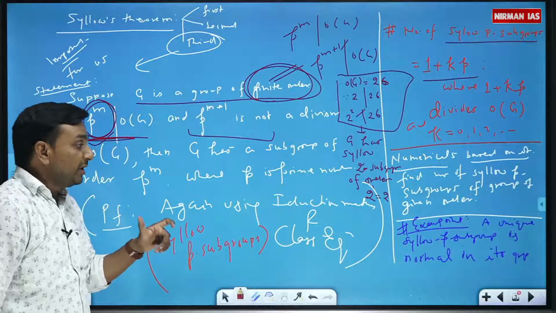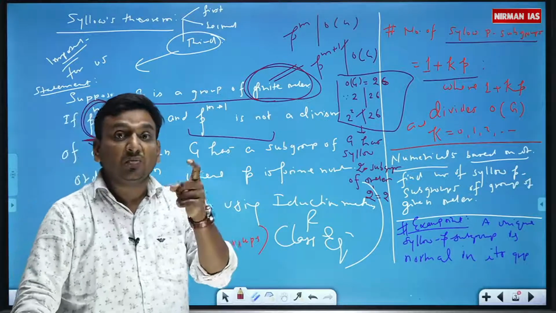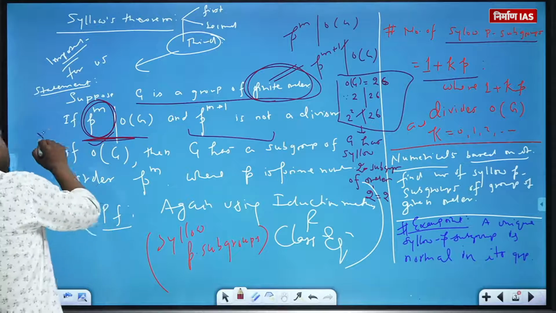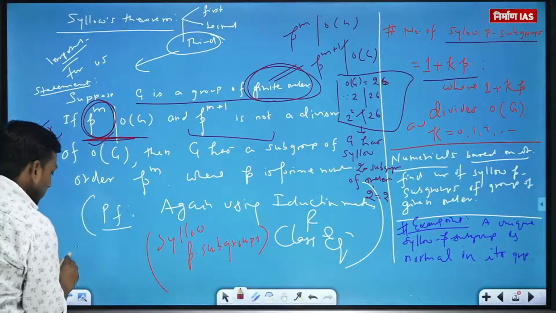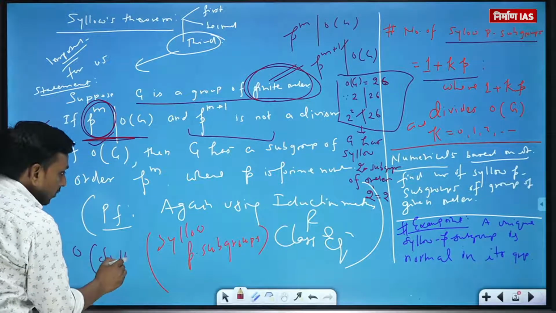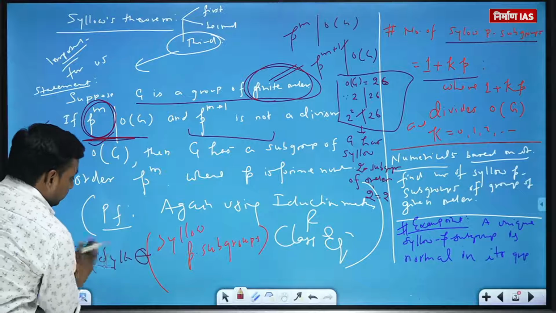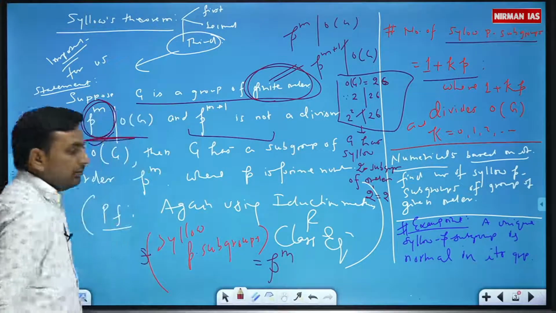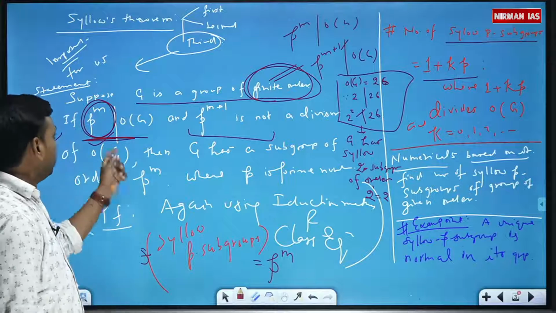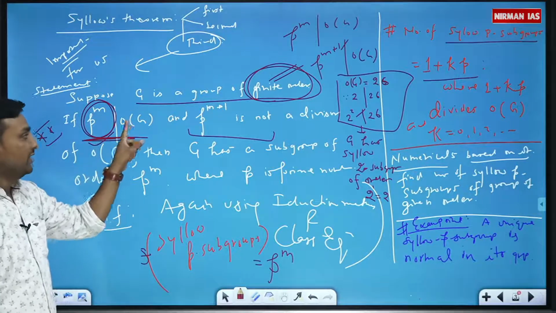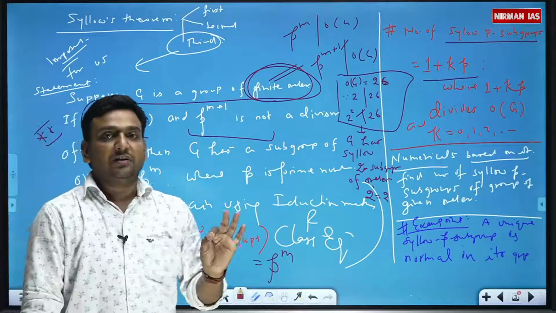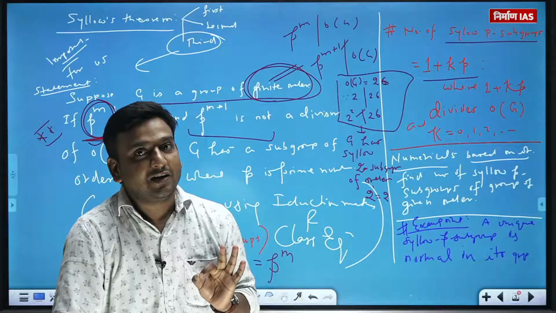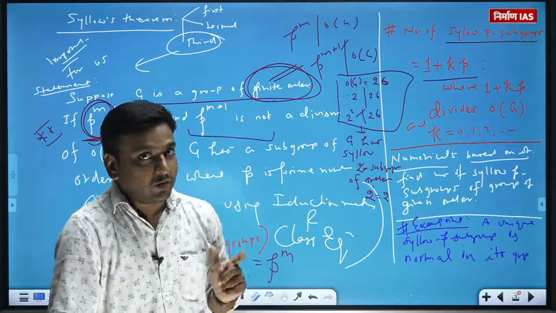So a Sylow p-subgroup need not be of order p. Please do focus, please mark star here. The order of a Sylow p-subgroup will be p raised to the power m, where p^m divides order of G, but p^(m+1) does not divide order of G. Is that clear to you all? Any doubt? Don't confuse now.